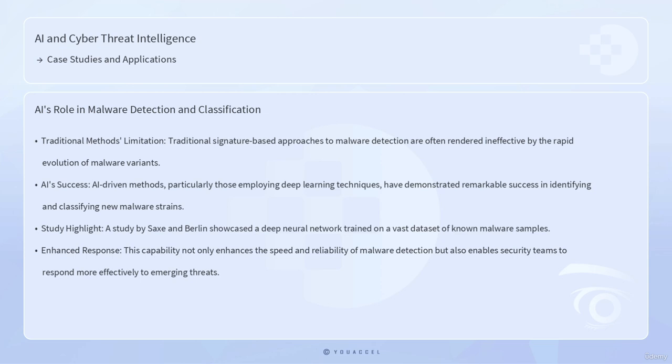A study by Sachs in Berlin showcased a deep neural network trained on a vast dataset of known malware samples. The network was able to generalize from this data, enabling it to identify previously unseen malware with a high degree of accuracy. This capability not only enhances the speed and reliability of malware detection, but also enables security teams to respond more effectively to emerging threats.